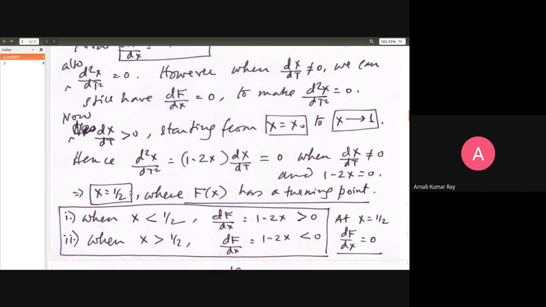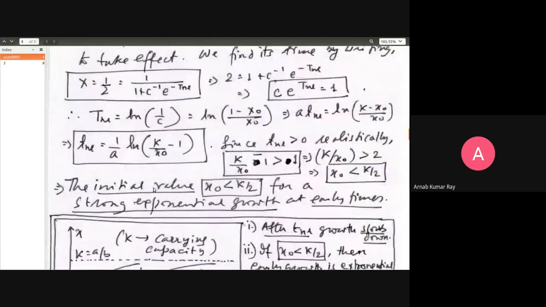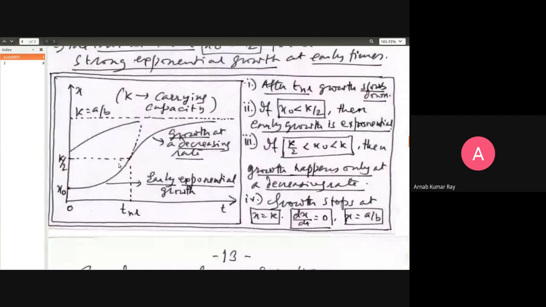The condition for the vanishing of the second derivative is capital X equal to half, from this condition which I discussed in the last class. If capital X is equal to half, small x is equal to k by 2, because capital X is equal to small x by k. So you can now see at this point, the slope of the function is non-zero. It still has a finite slope, but the second derivative at this point is momentarily 0. Thereafter, the second derivative will become negative, and along this earlier track, the second derivative will be positive. At the point where the second derivative is 0, capital X will be equal to half and small x will be equal to k by 2. And this is growth at a decreasing rate.